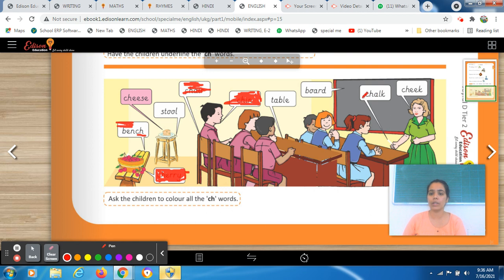No. Now come on the next word. Chalk. This is having ch, and where? In the beginning. So you have to color it whole. The next is cheek. So again you have to color it whole.